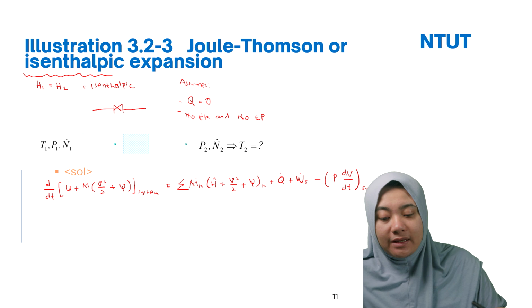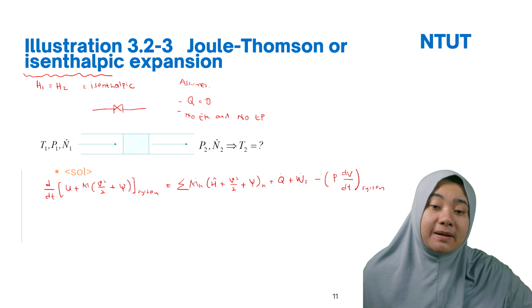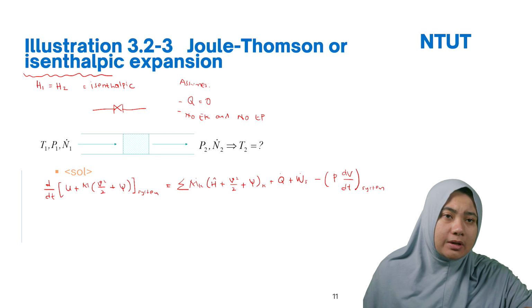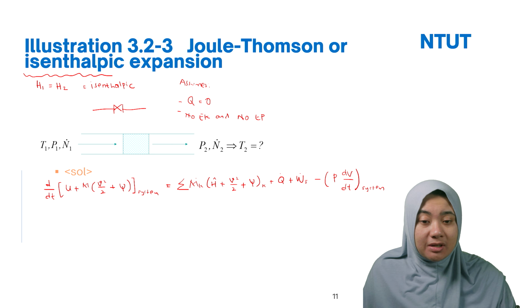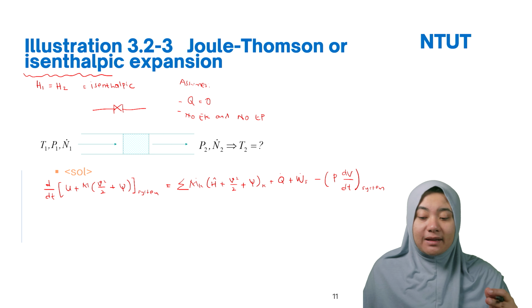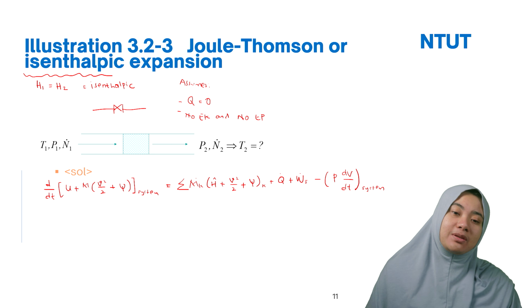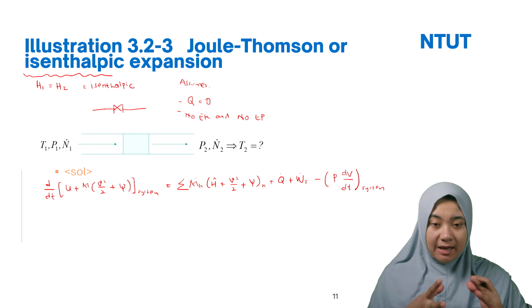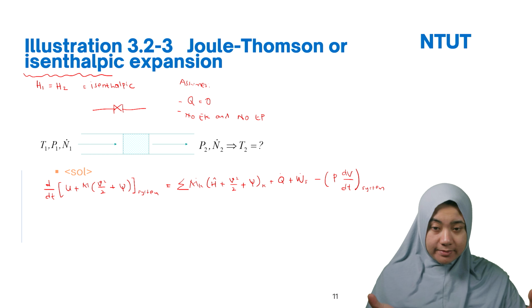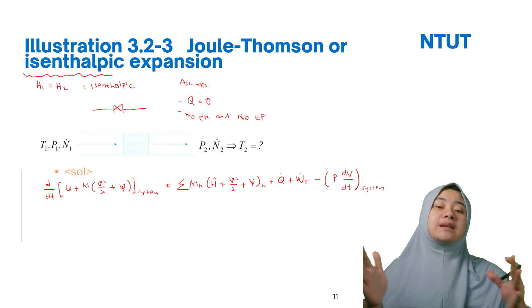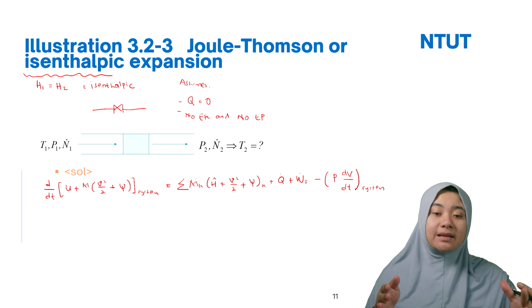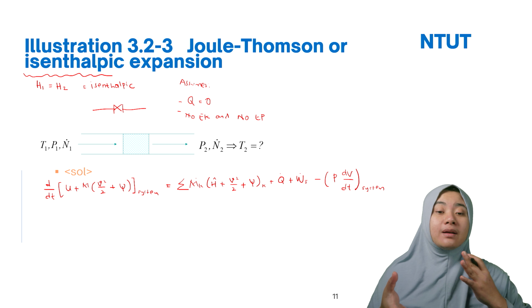Always write the energy balance. Even though you solve for the open or closed system, it's better to start from the general first. Don't go directly to the solution. In thermodynamics, sketch, then assumptions, and then start with the full energy balance, and then you can start to neglect terms according to your assumptions.